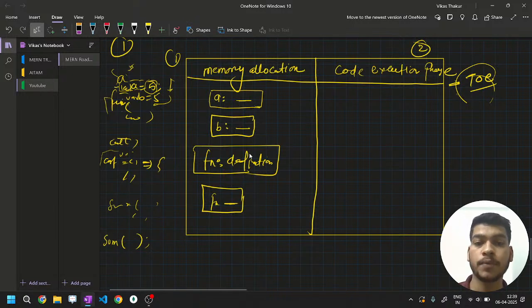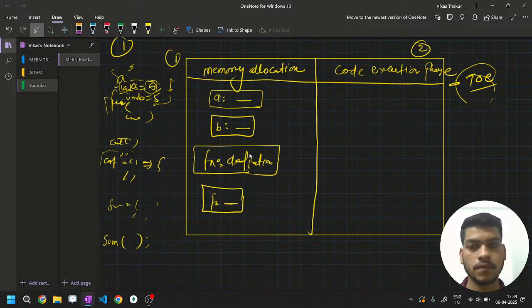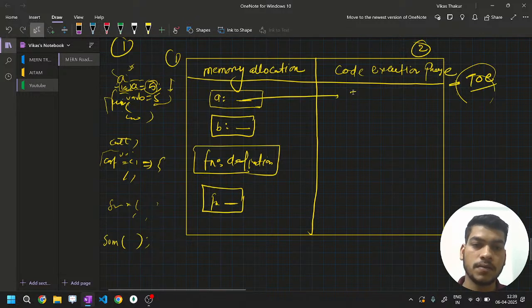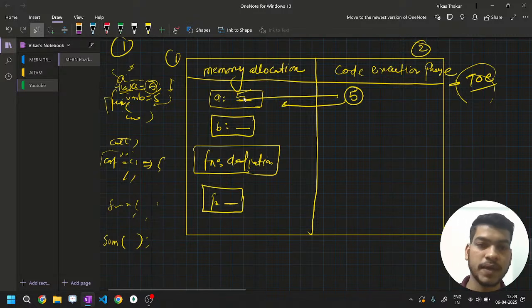That means code processing will be there. That means space is there, program is there. Now I'll execute it line by line. First thing first, a is equal to 5. That means now whatever space was there, that space will be covered with value. Now a is equal to 5 will be there. Instead of an empty space, there will be a is equal to 5.